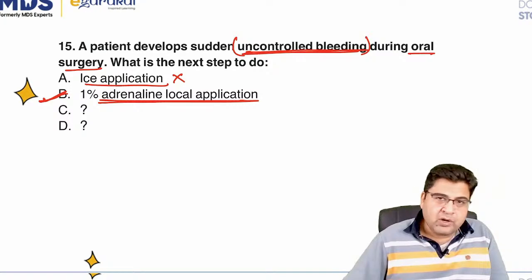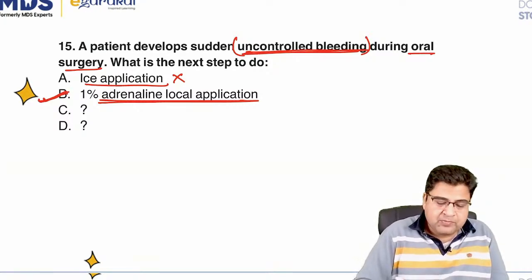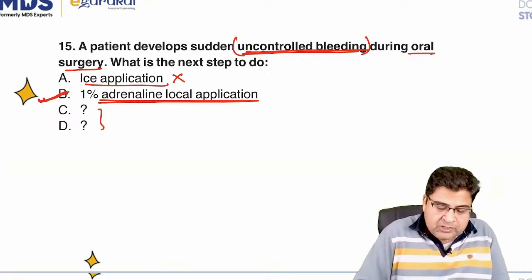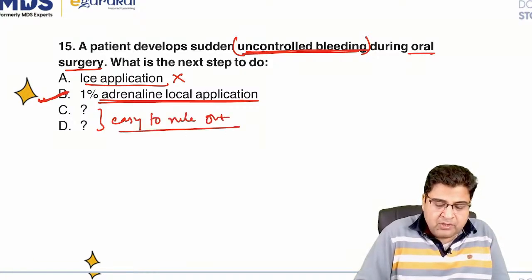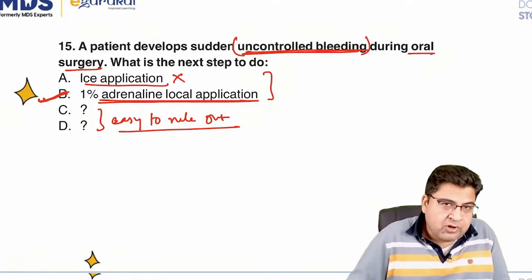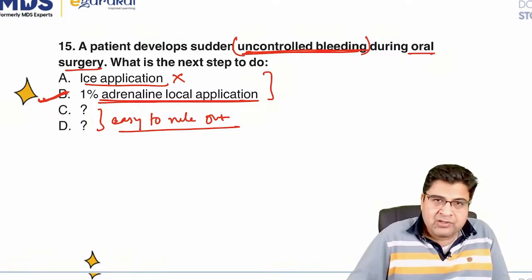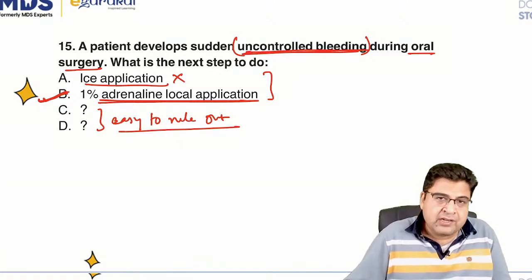I don't know the other options. In case you know the other options, please let me know. But according to students, the other options were easy to rule out in the MCQ. There were only two options in which students got trapped. One was the ice application. The second was the 1% adrenaline local application.